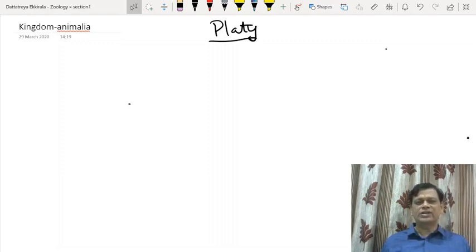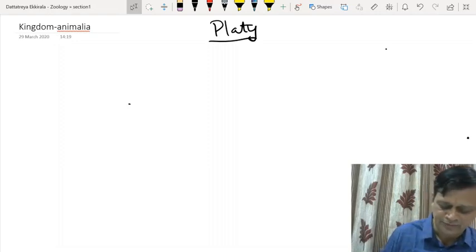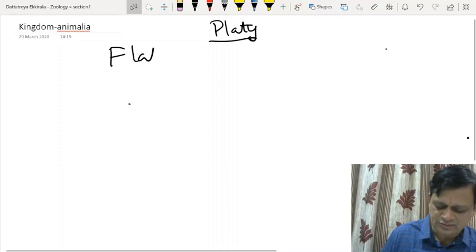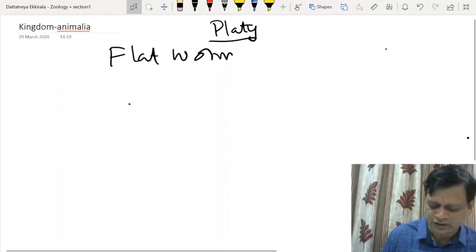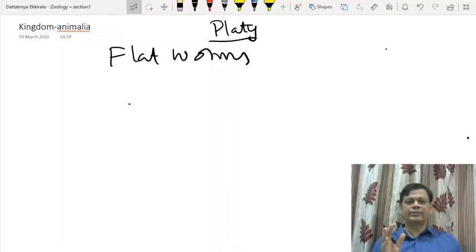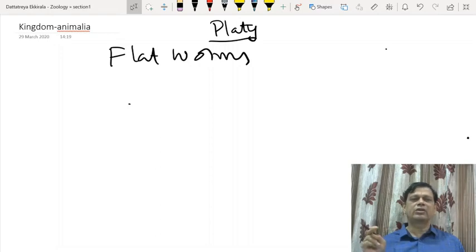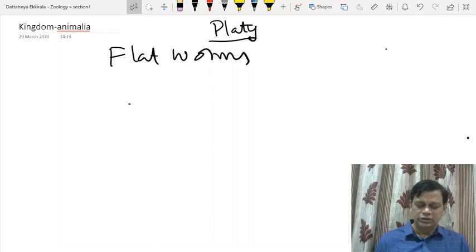Even though first time developed, some systems are not well developed, so they are popularly called flatworms. Why they are called flatworms? Because the body is dorsoventrally flattened. So body is dorsoventrally flattened. So they are called flatworms. Now, this platyhelminthes is having acoelomate condition, means solid body plan. They don't have any body cavity, right?